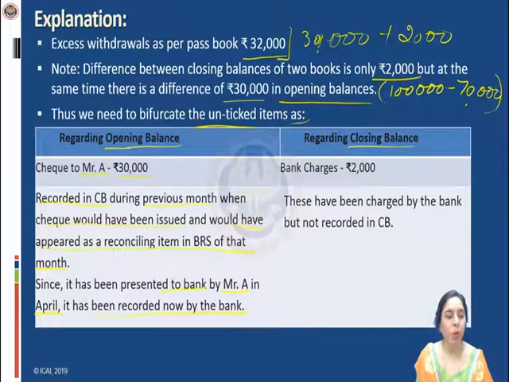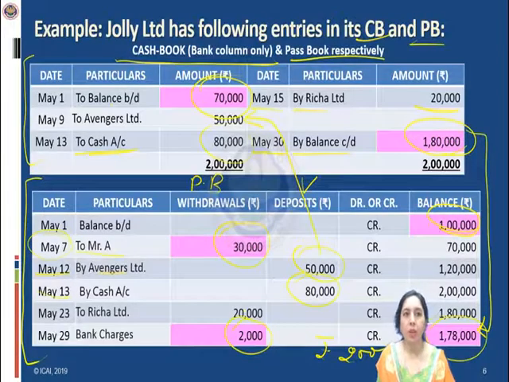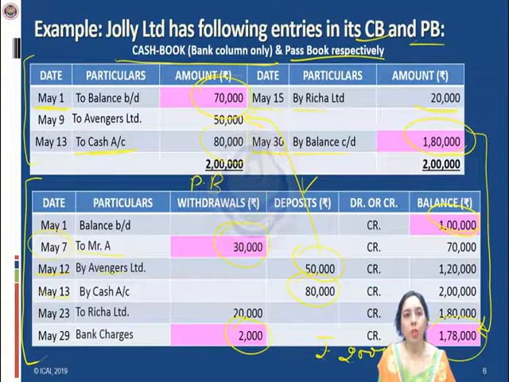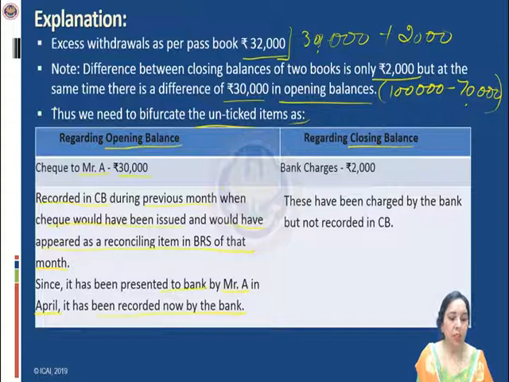The explanation is telling you that prior to this period, that means prior to 1st May also, there was a month, which was April, during which the reconciliation would have been done, and in that reconciliation the company would have issued a cheque to Mr. A, but he had not presented the same to the bank before the closing date, before the 30th April. That is why it was unpaid at that time. So they would have given effect in their BRS. Now in the month of May, Mr. A has presented the cheque to the bank and 30,000 has been withdrawn. Hence it is coming over here.